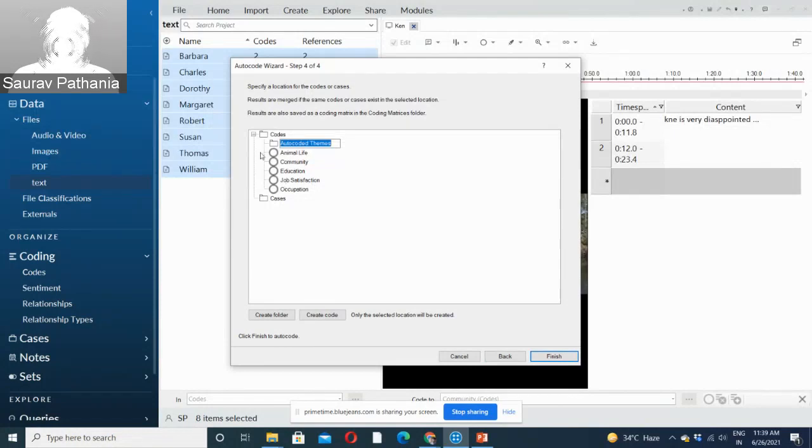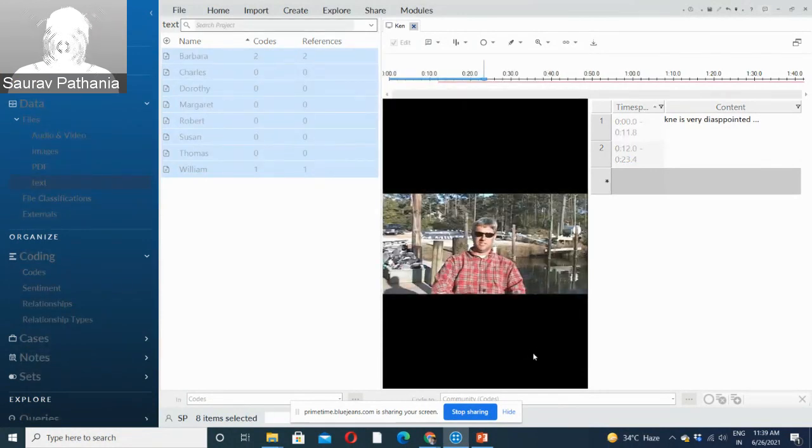These are the manual codes which I created, right? And these are the auto-coded themes which get saved here. Click finish, and it gets saved there. So it takes a few seconds of processing, and it will get saved. And whenever we run auto coding, NVivo throws some charts for us to better visualize our data. So let them just come up.